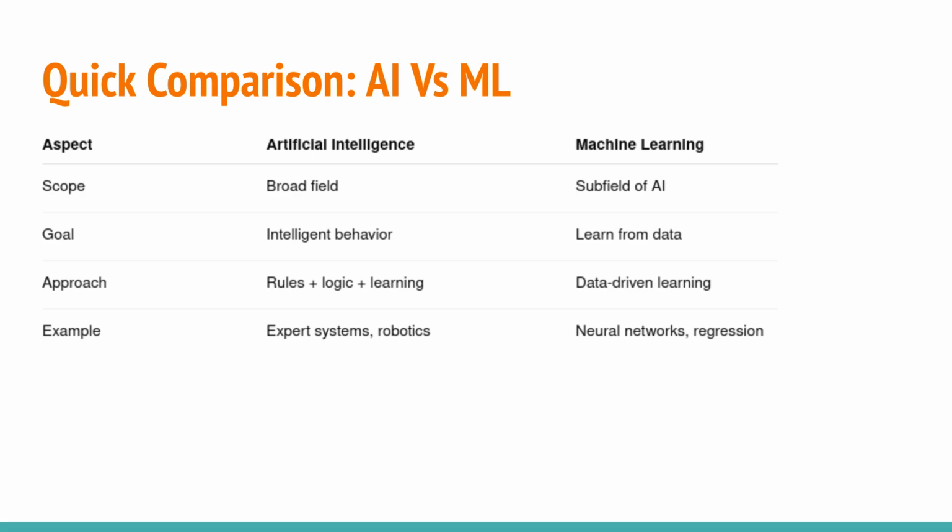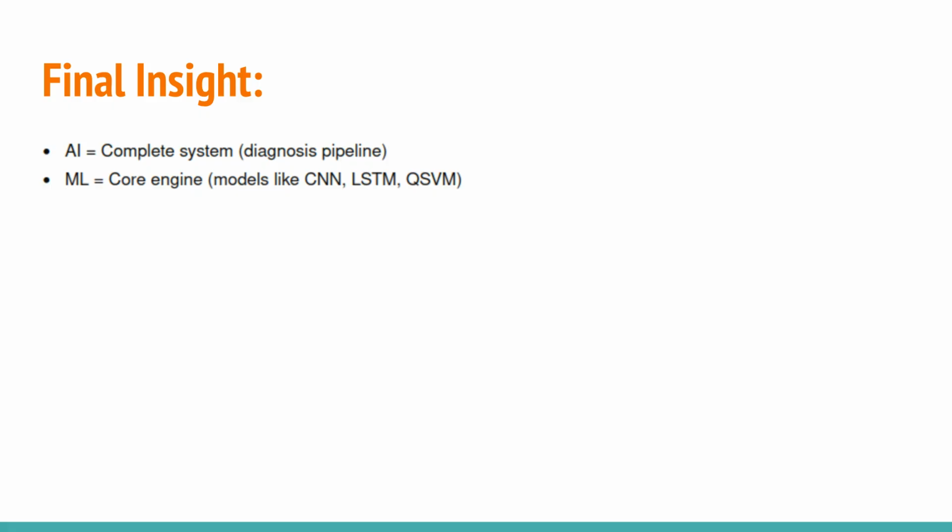Comparing AI and ML, AI is a broad field focusing on intelligent behavior, using rules, logic, and learning. ML is a subfield of AI, focusing on learning from data through a data-driven approach. Examples of ML include neural networks and regression models. A final insight is that AI represents the complete system, such as a diagnosis pipeline. In this analogy, ML acts as the core engine, utilizing specific models like CNN, LSTM, or QSVM to drive the intelligence.